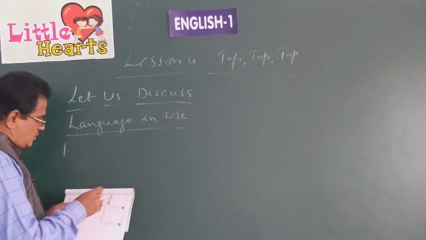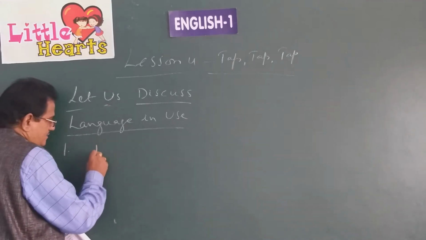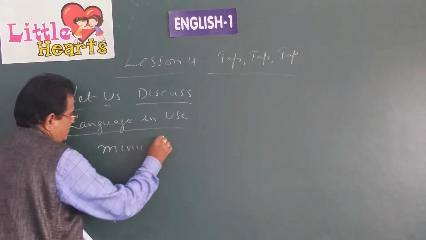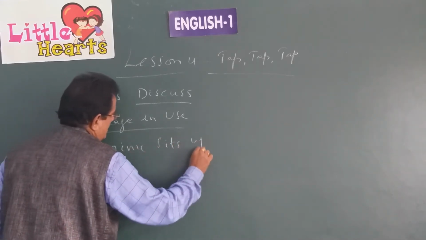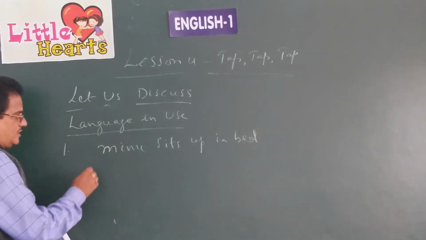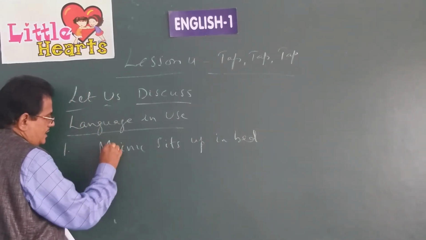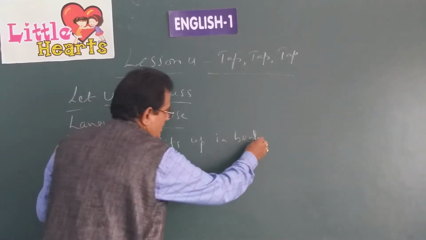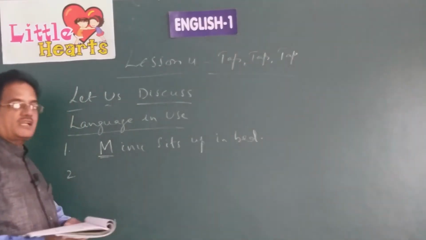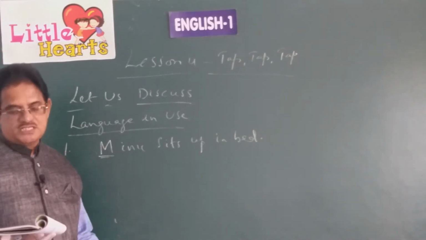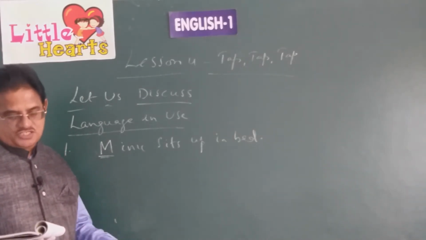So what is wrong there? It is given in small letter. M is given small letter like this. Meenu sits up in bed. Is it the correct way? No. M should be written capital letter. This is wrong there. And at the end we have to write a full stop. So these are called punctuation marks: full stop, capital letters, commas, question or quotation marks.